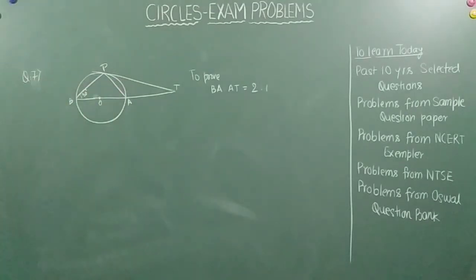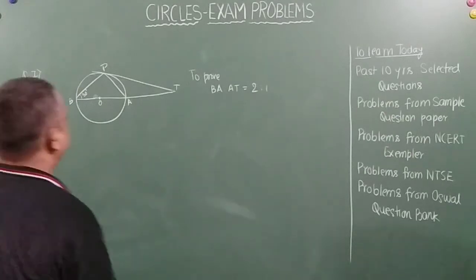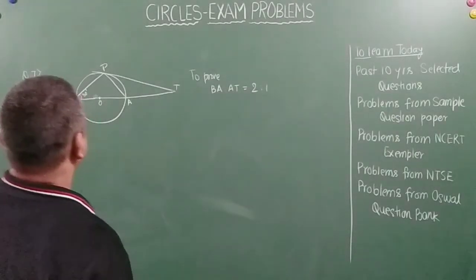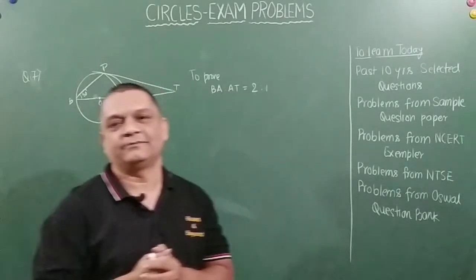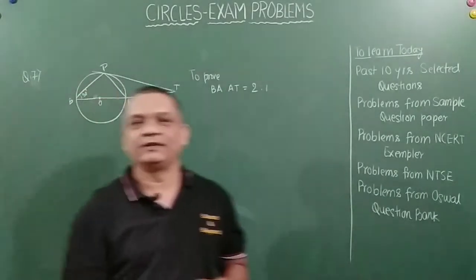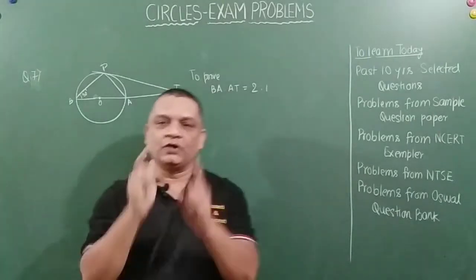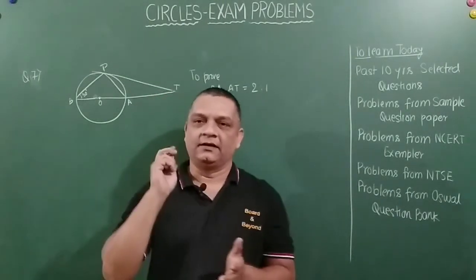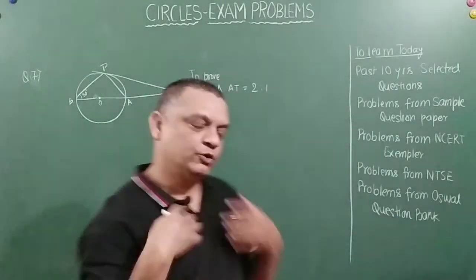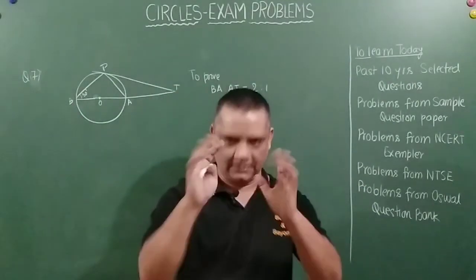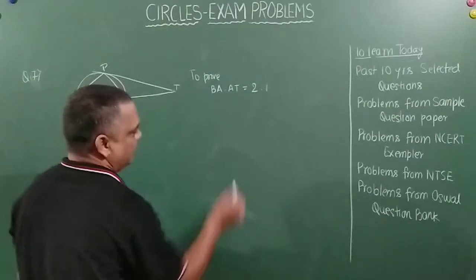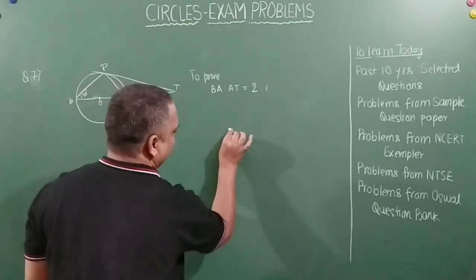BA is to AT is equal to 2 is to 1. Right. Okay. So, yeah. We will make use of one more theorem here, friends, which I will take up in the next class. That is called the angles in the alternate segment theorem. I'll just try to explain in brief.